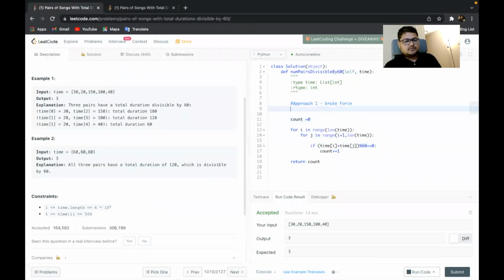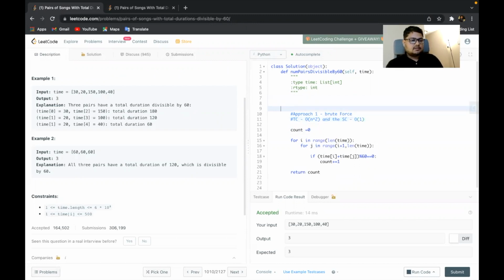So this is the brute force approach with a time complexity of order of n square, and the space complexity is order of 1 because we are not using any extra memory space.